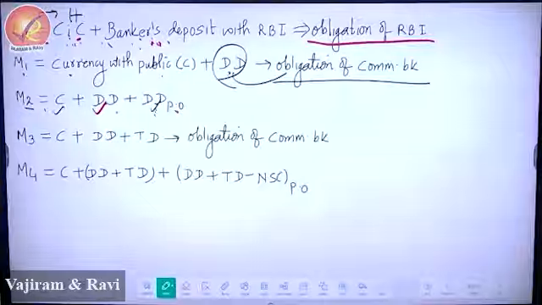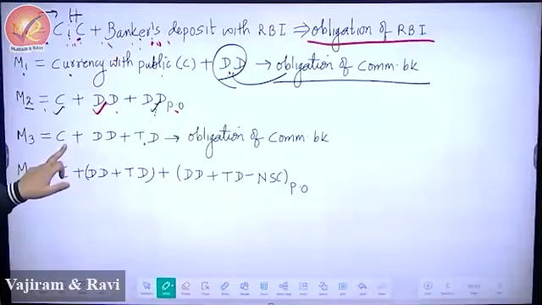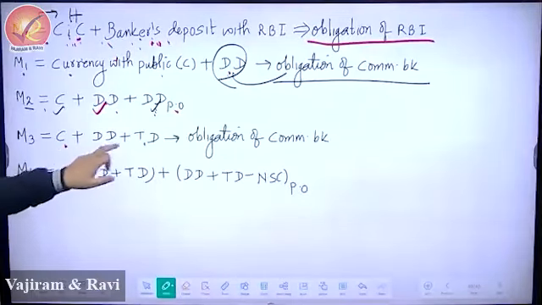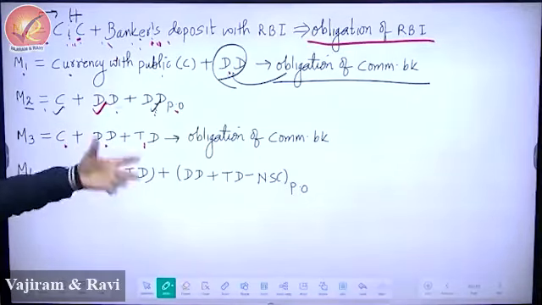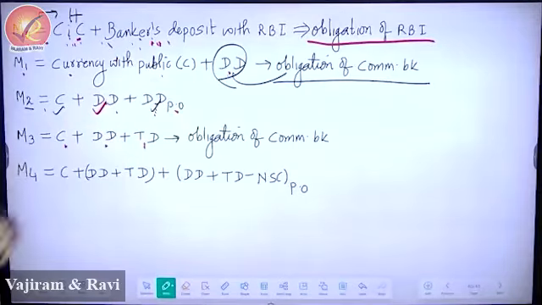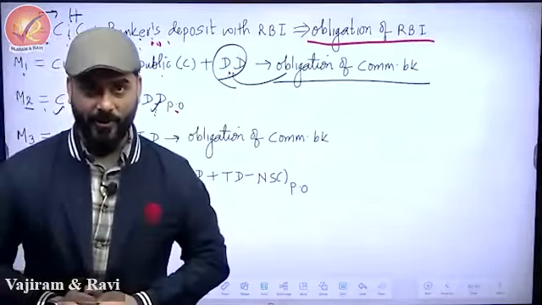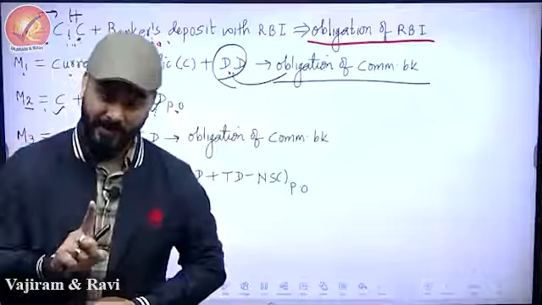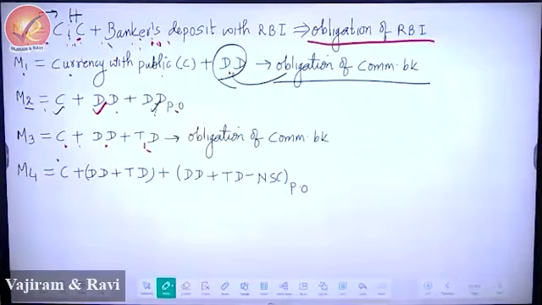And what is M3? In M3, we have added a very difficult part. As an individual, either I hold cash or I hold demand deposit or something very difficult, which is time deposit. So if somebody says don't go to post office, just tell me how much money you have in hand or in any of the normal banks, then I will say, this is the money. Do you have a post office account? If I ask you to raise hand, hardly 10% people will have post office. That's the figure. So if I talk to Indians and ask them where they have kept cash, normally Indians will say this, this and this.